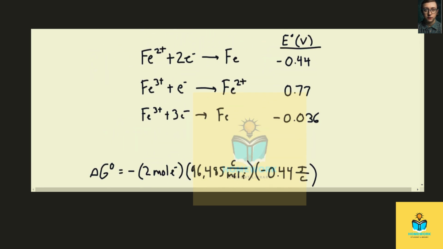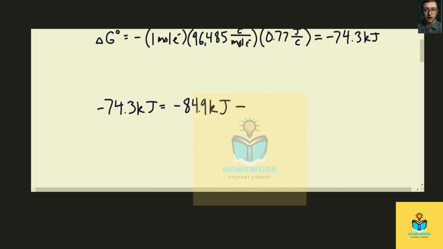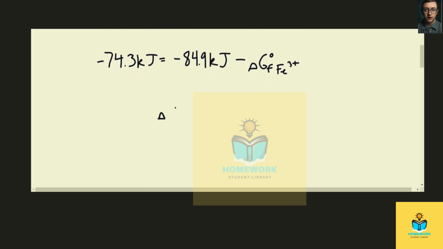So for the electrons, that has a delta G of formation value of 0. And so we are left with the delta G of formation at standard conditions of Fe3+. And when we rearrange, we find that delta G of formation at standard conditions for Fe3+ ions comes out to about negative 10.6 kilojoules.